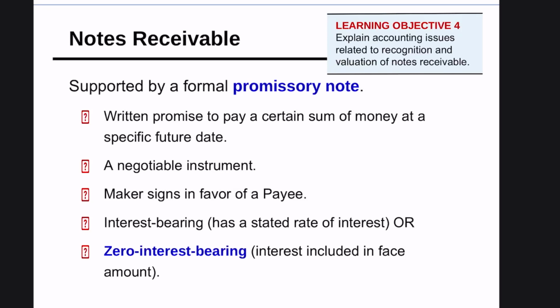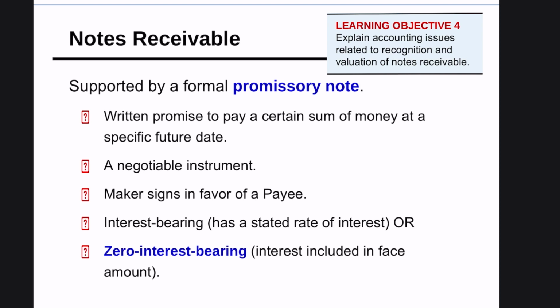Today, inshallah, I'm going to explain the remainder of chapter 7, which is note receivable. A note receivable is a promissory note. We are promising that we will pay a certain amount of money in the future, and because we are paying in the future, there is an interest rate.